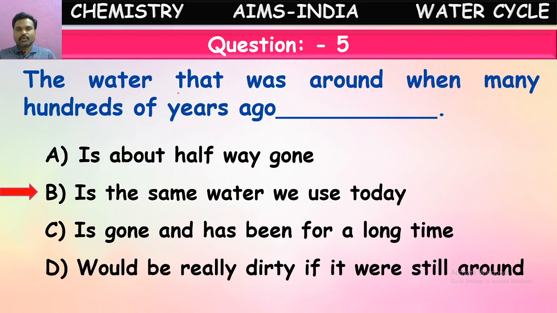Whether it is used or not, it might pick up some impurities, but by the water cycle it is continuously purified by nature. So the same water we are using now was used by the elder people even 100 years back. So that's about water and the water cycle, children.